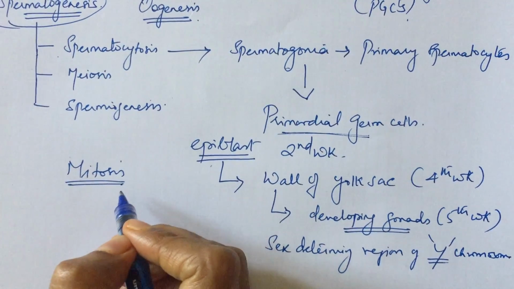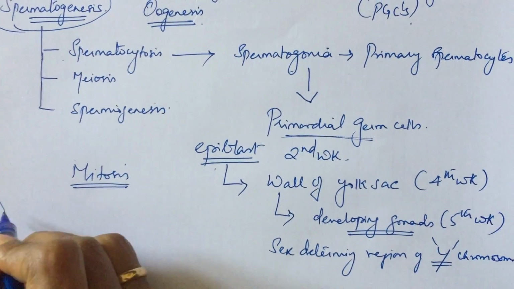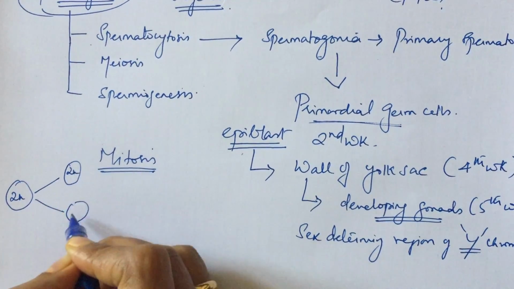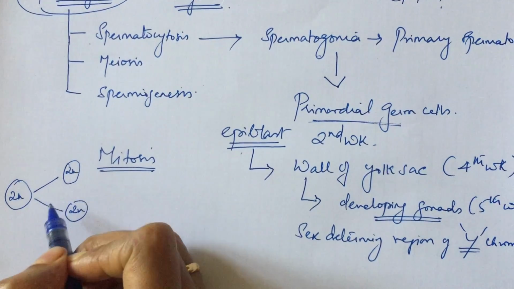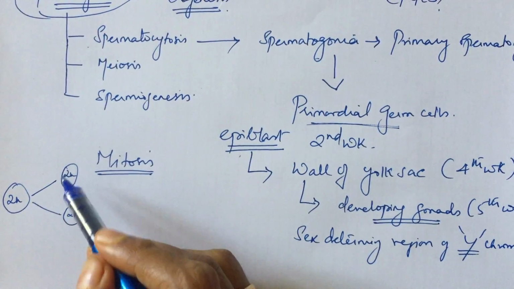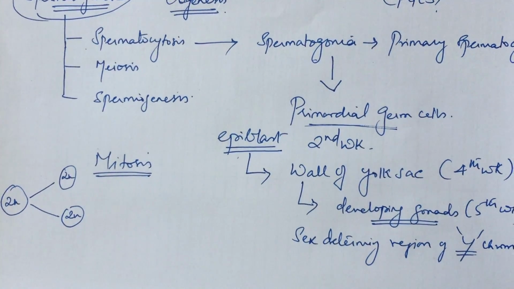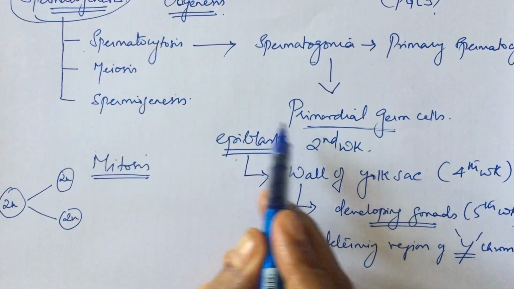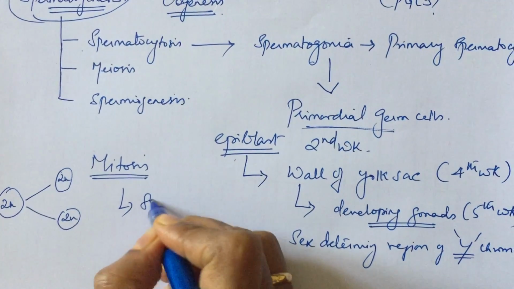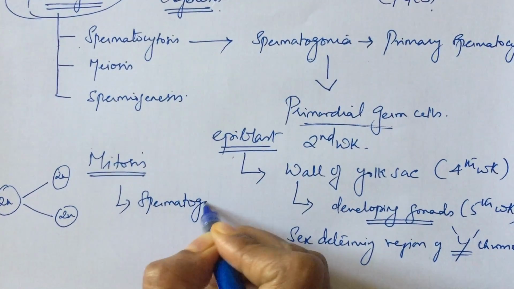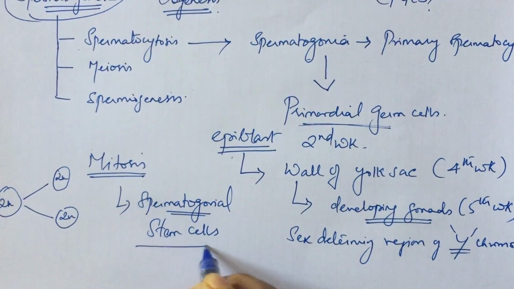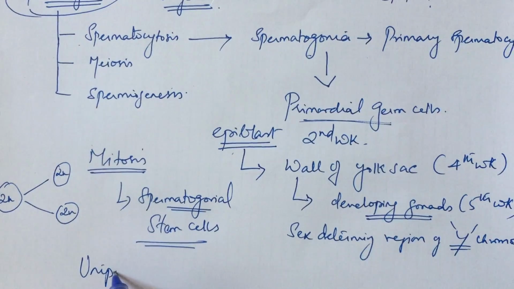Mitosis is a division in which from one parent cell two daughter cells develop, but the chromosome number remains the same. That is, the diploid number of chromosomes is ensured in both the daughter cells. There will be proliferation of cells, but there is no reduction of chromosomes. So during the migration, the primordial germ cells undergo mitosis and give rise to spermatogonial stem cells.